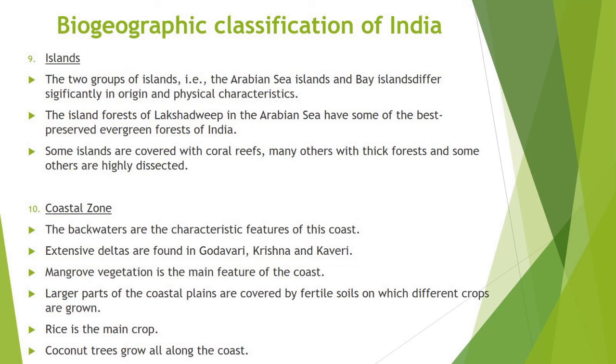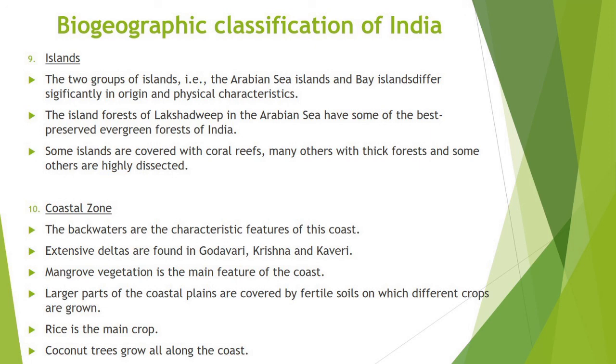Coastal zone. The Indian coasts vary in their characteristics and structures. The west coast is narrow except around the Gulf of Cambay and the Gulf of Kutch. However, it is wider along the South Sahyadri. The backwaters are the characteristic features of the coast. Extensive deltas are found in Godavari, Krishna, and Kaveri. Mangrove vegetation is the main feature of this coast.